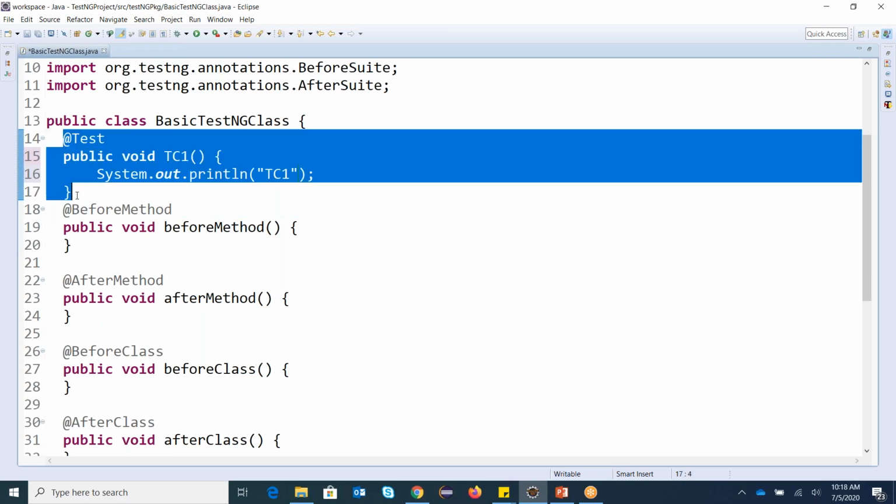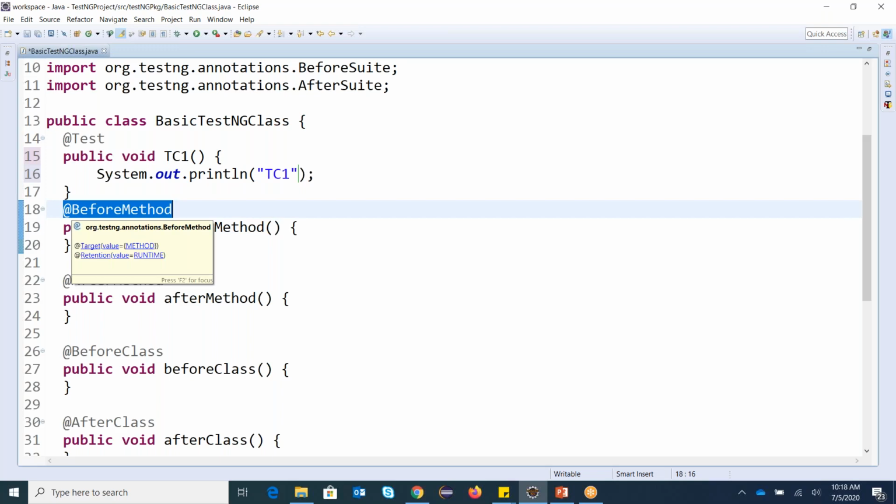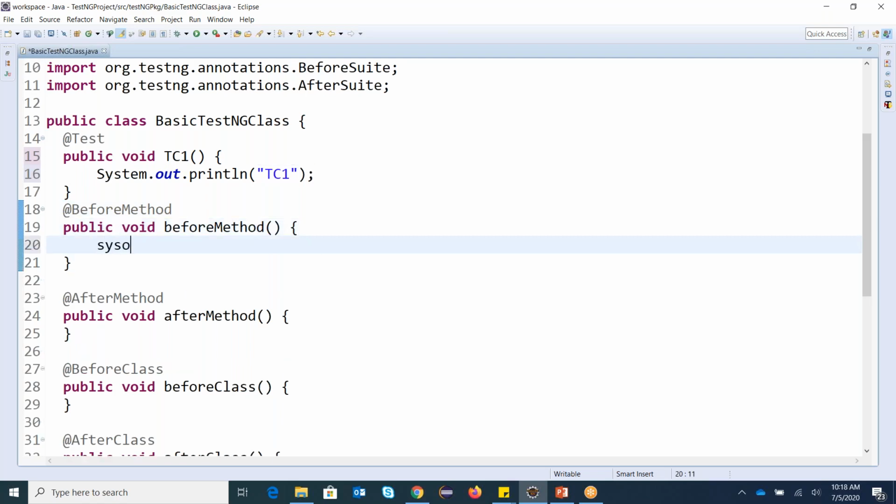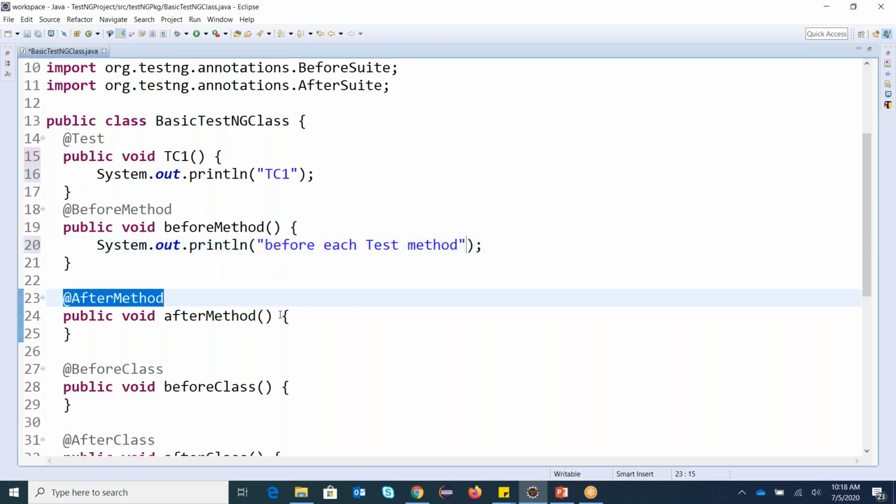If I have two test cases, then before method will execute two times, before test case 1 and again before test case 2. So I'll write here, before each test method.